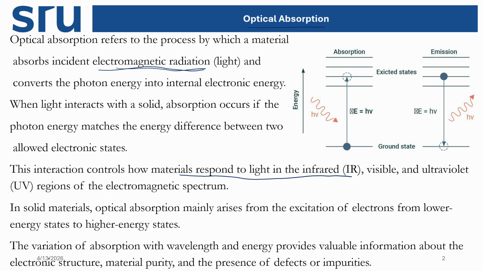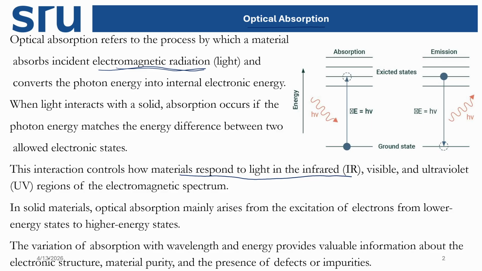Now when this light interacts with materials or solid materials, what kind of electronic transitions take place in those molecules provides information about the molecules, and after knowing that we can understand what the applications of these molecules are. So we'll discuss here what types of interaction take place and what the conditions for that are.